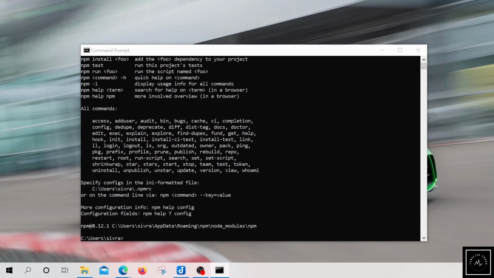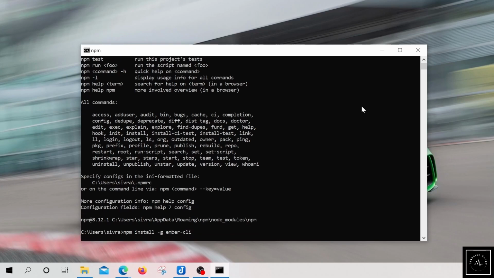So the command for installing Ember CLI is npm install -g, which denotes global, ember-cli. This will download all the Ember related libraries, all its dependent test libraries, and the libraries required for running a local server.